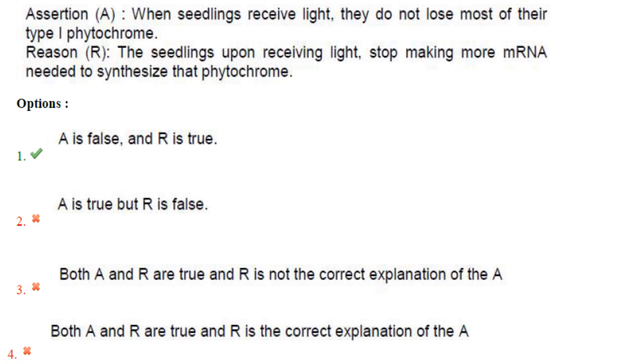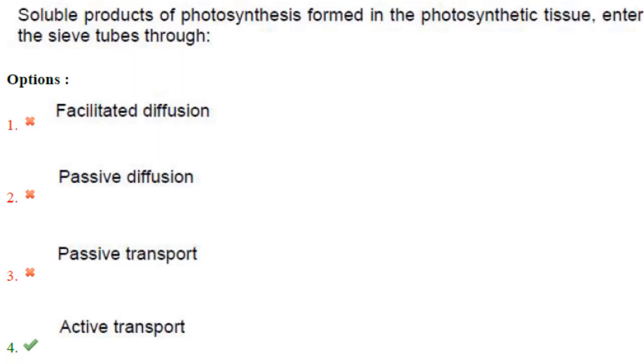The seedlings upon receiving light stop making more mRNA needed to synthesize that phytochrome. That is correct. They stop making the mRNA needed to synthesize the type 1 phytochrome. That is why they have less type 1 phytochrome in seedlings receiving light. So A is true but R is false. Answer is option 1.